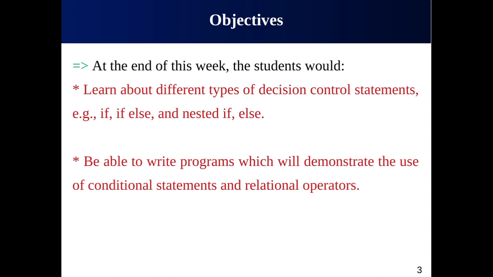It will enable the students to write simple programs which will include not only the decision control flows but also the operators, especially the relational operators that we covered in the previous week. So you will be able to write simple programs which use relational operators as well as the decision control flow.